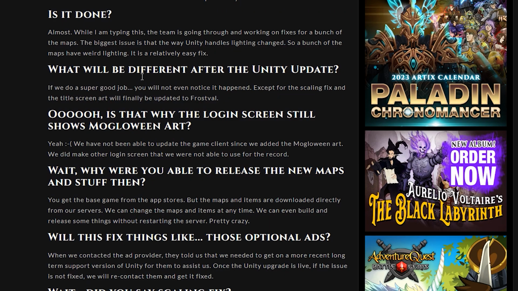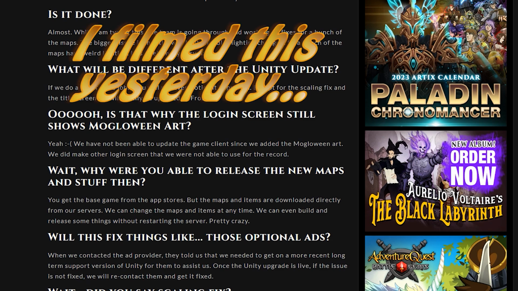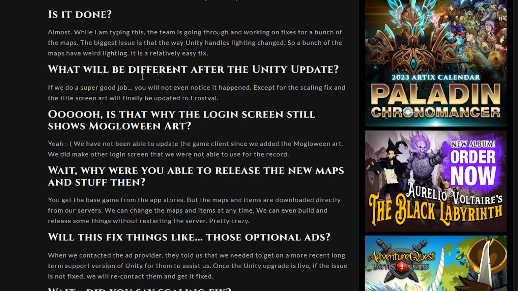With a big Unity upgrade like that, there are some things that need to be changed manually, which does take some time. And this is why we didn't get the update today. We were supposed to be getting an update today, but due to these changes, they had to put the fixes in. And I'm sure there's still going to be some problems because if you guys were around the last time we updated to a new Unity version, there were a lot of bugs and stuff. So there will be some bugs, I'm sure, that we will be encountering.